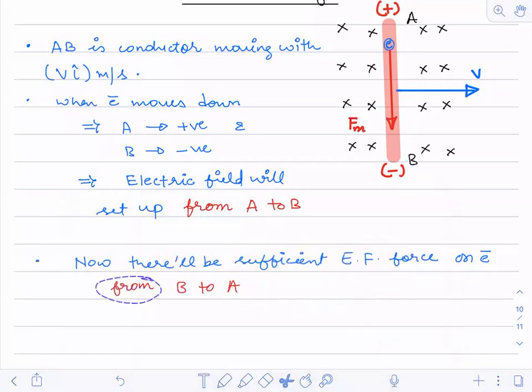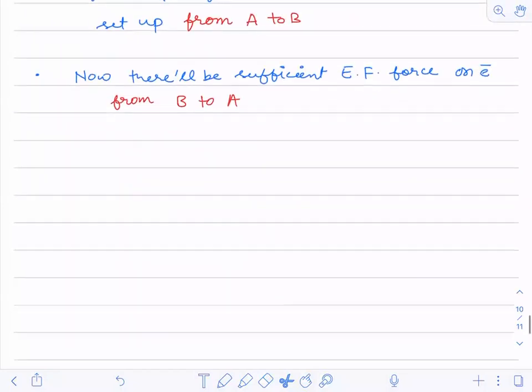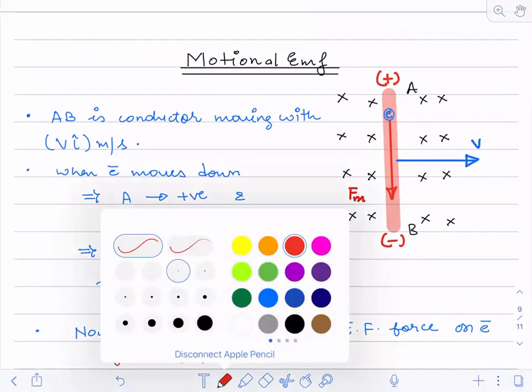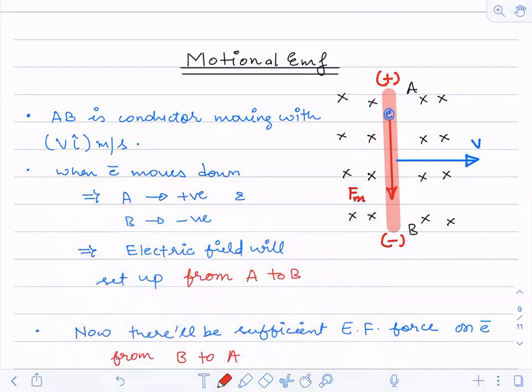Did you understand? So the magnetic field force is downward. What is the direction of the electric field force? If this is the electron over here, this is the direction of the magnetic field force and this is the direction of the electric field force.